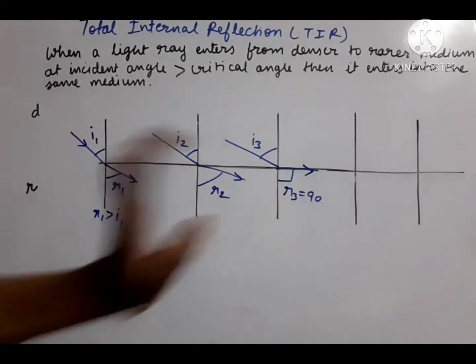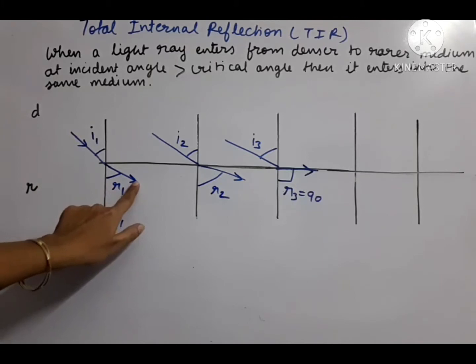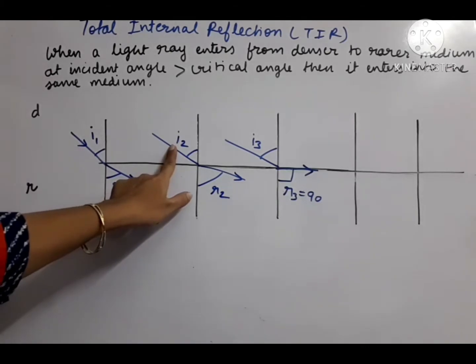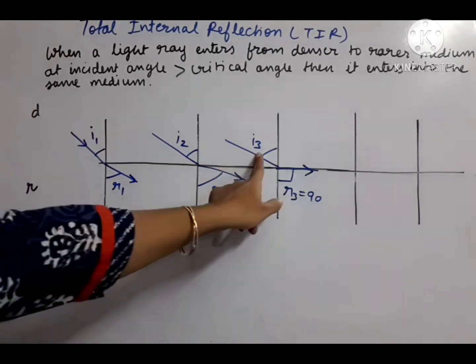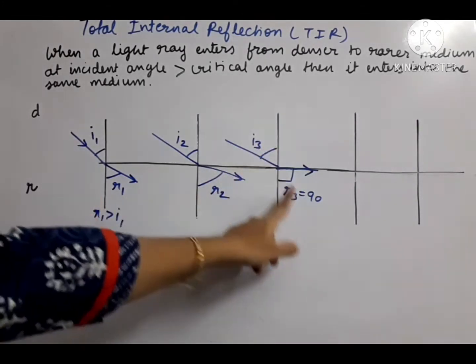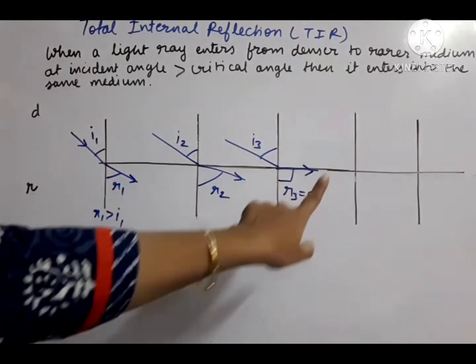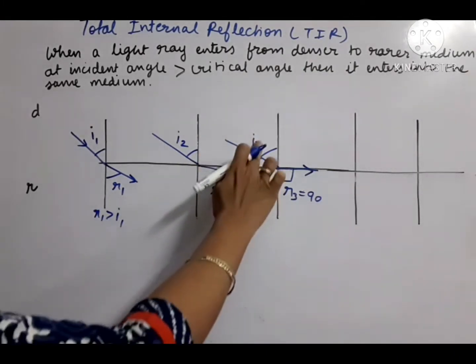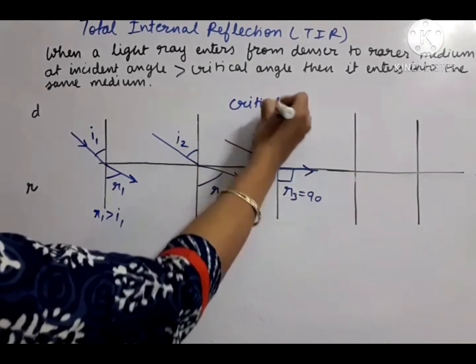So you must have seen what we have done. We took one smaller incident angle, so one refraction angle came, and this refraction angle is greater than I1. Then we took another incident angle greater than I1, so R2 is also greater than R1. We took the third incident angle greater, so R3 is further greater than R2. This particular condition where the refraction angle becomes 90 degrees, that angle we will call IC, the critical angle. This is the critical angle condition.